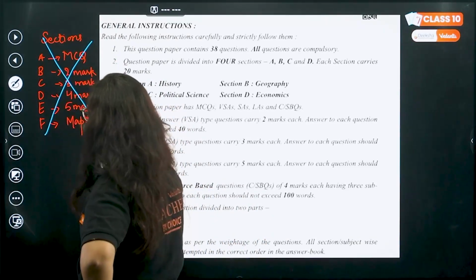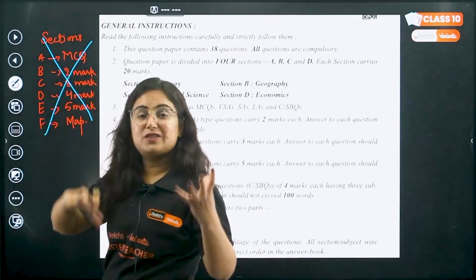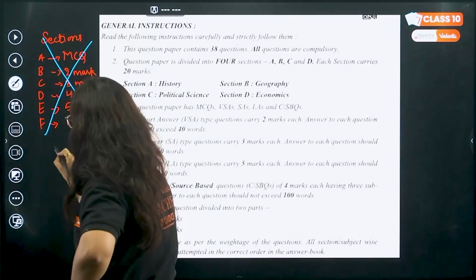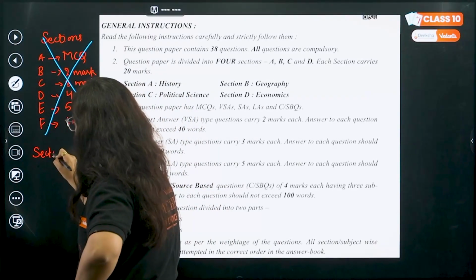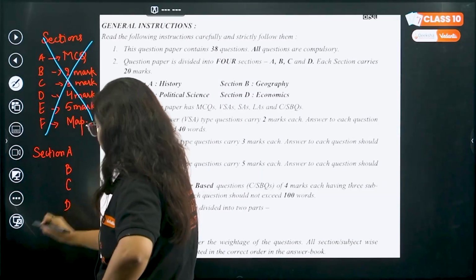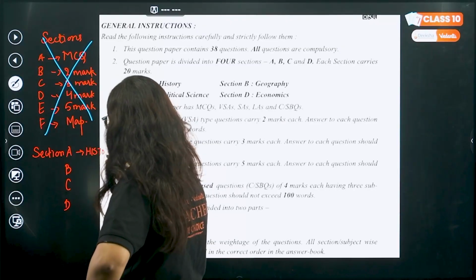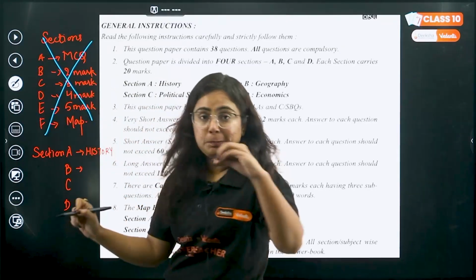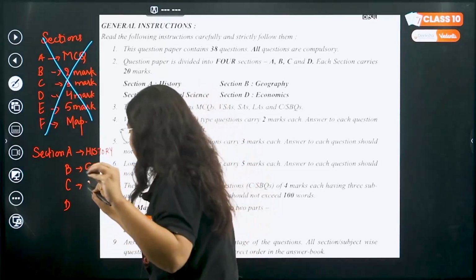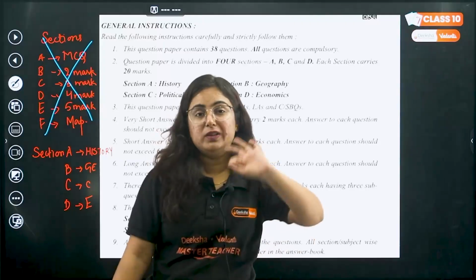This paper pattern is replaced. Up till now, these sections had mixed questions from history, geography, civics and economics. Now the sections are divided in a different manner. There are 4 sections: section A, section B, section C and section D. Section A deals with history. Section B deals with geography. Section C deals with civics and D deals with economics.